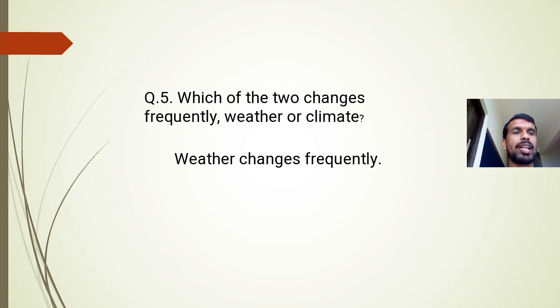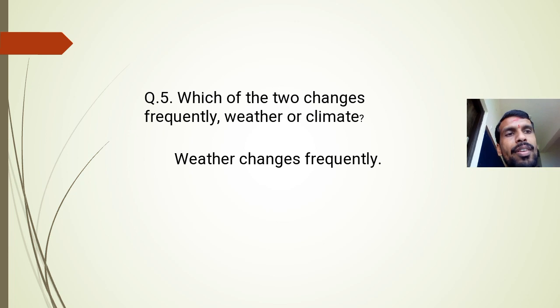Weather changes frequently. Climate is the average weather pattern. So climate will not change for many years. For climate change, like many times you must have heard on television, climate is changing. So climate change will not occur in a year or in 10 years. It will occur in say 50 or 100 or 200 or maybe thousands of years. So climate does not change frequently.